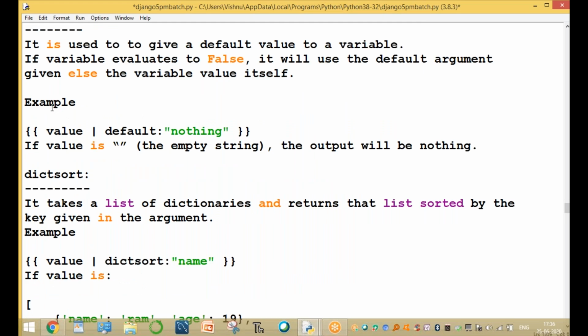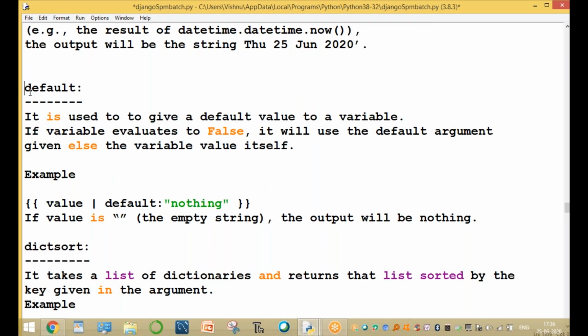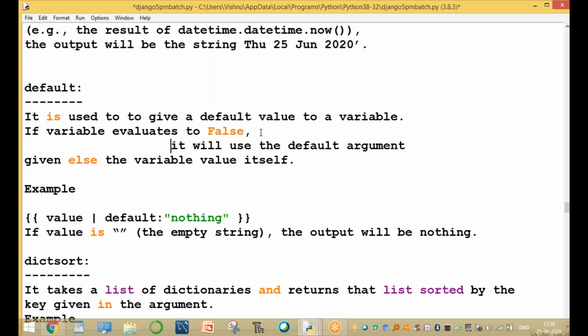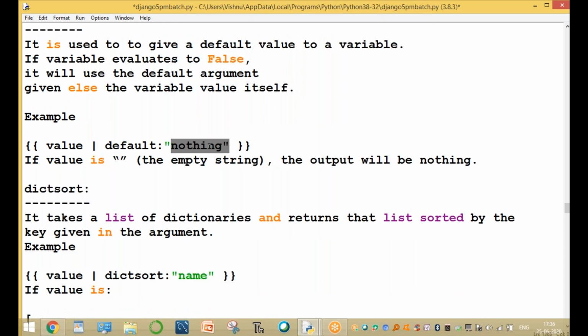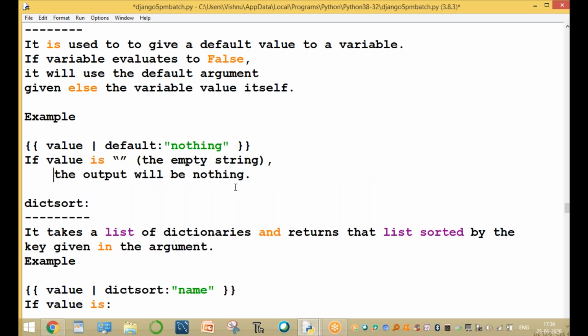Now the next filter is default. It is used to give a default value to a variable. If the variable evaluates false, then it will use the default argument. Otherwise, it gives the value. For example, value default is nothing. Here, no value, the empty string, the output will be nothing. We are providing the empty string, so the output will be nothing. Here, empty string, the output is empty dictionary.